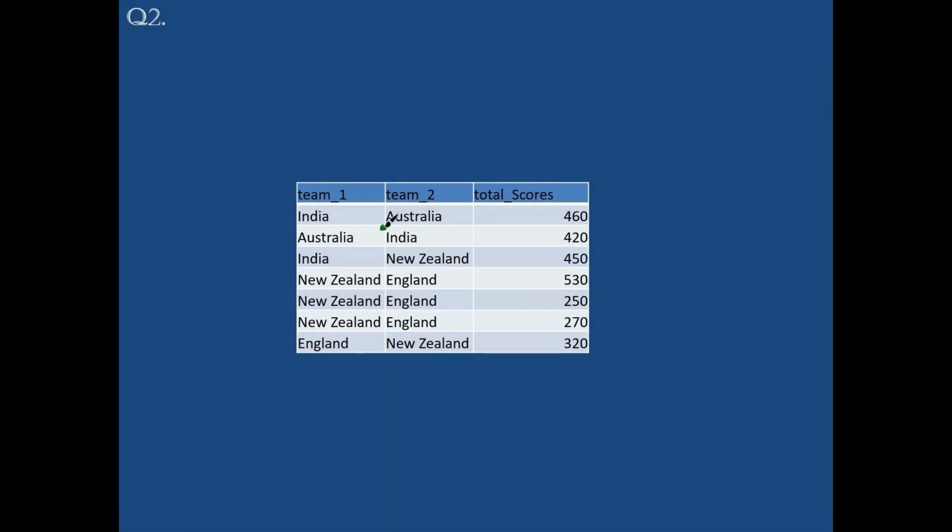String comparison. Is Australia smaller or is India smaller? A is the smaller value, I is the bigger value. Meaning you can do two things, but I don't want to confuse you, so we will go with a very simple approach. I want to put Australia first and India next, wherever it is.